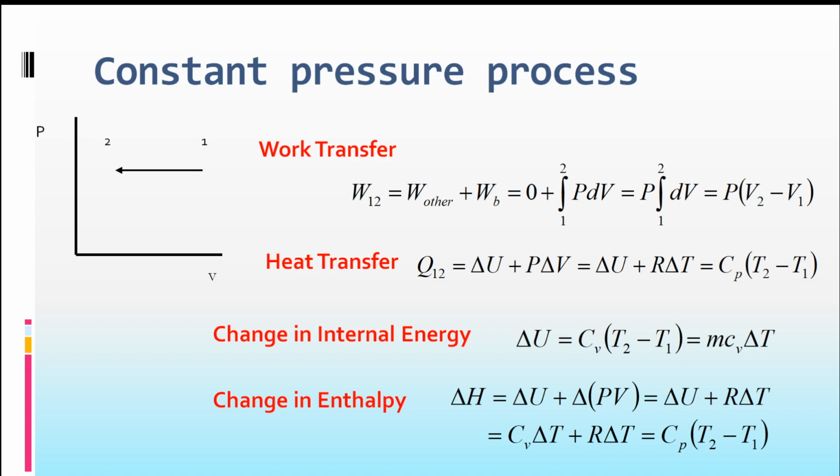Now, the same expressions are derived for a constant pressure process here, where W12 is P into V2 minus V1, where heat transfer, again, the same expression delta U plus P into delta V, because the work transfer is P into delta V, P into V2 minus V1, which you can write as R into delta T, or Cp into T2 minus T1. Then change in internal energy is again the same thing. Change in enthalpy, same expression Cp into T2 minus T1.